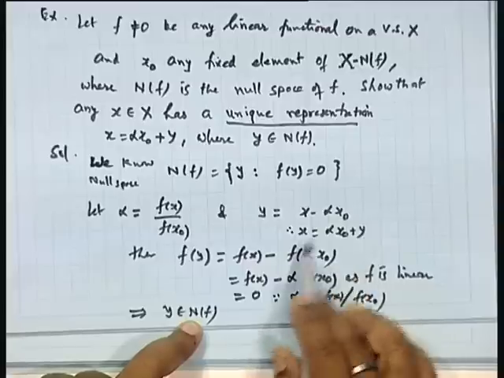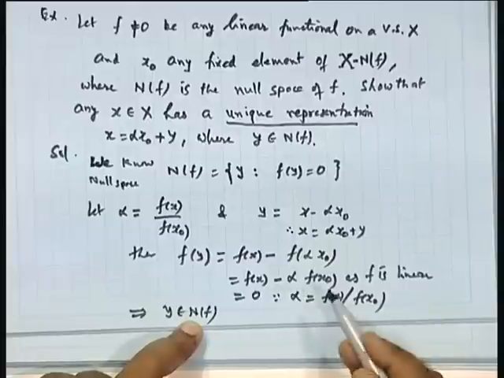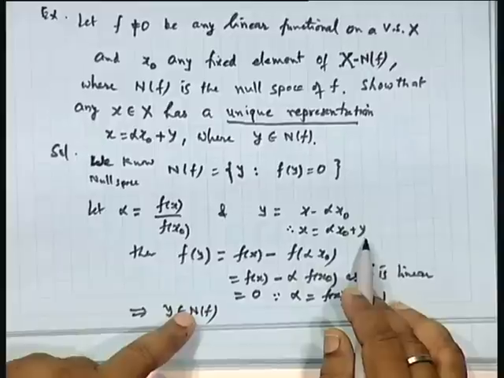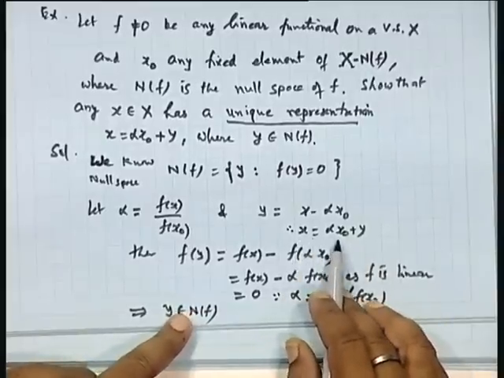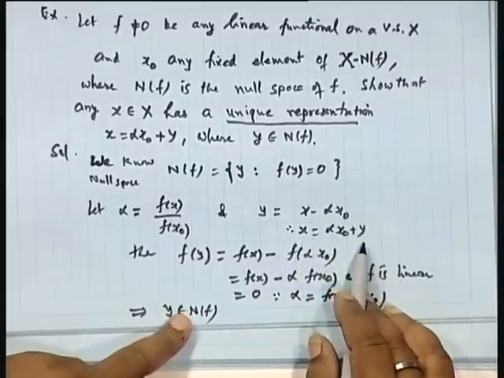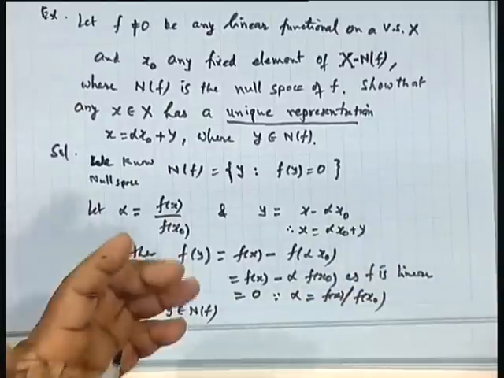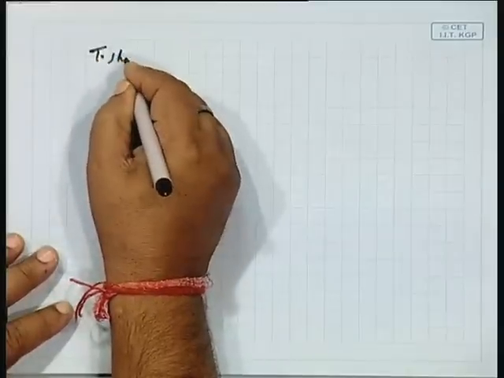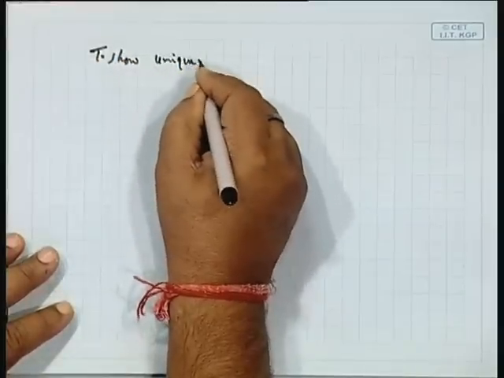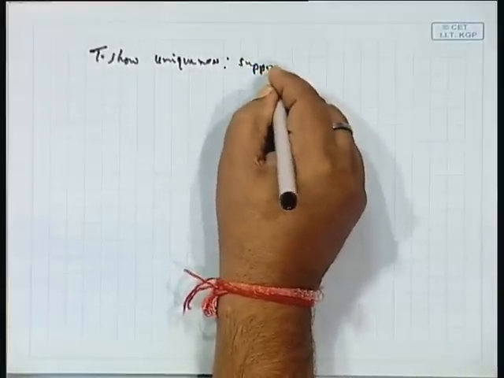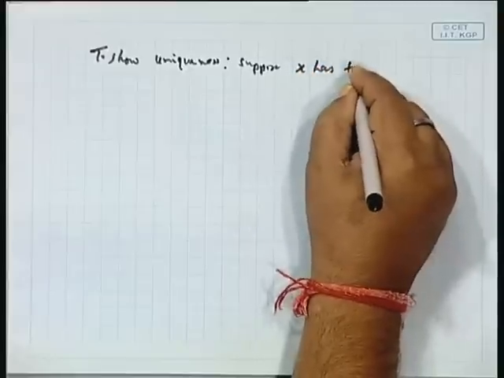Okay. It means if we have two representations, then they should not give two different values. That is, if I take x as alpha x naught plus y1, and another representation of x as alpha x naught plus y2, then these should give the same value. Okay. So, to show the uniqueness, suppose it has two representations. Suppose x has two representations.